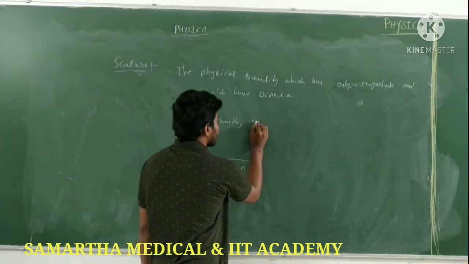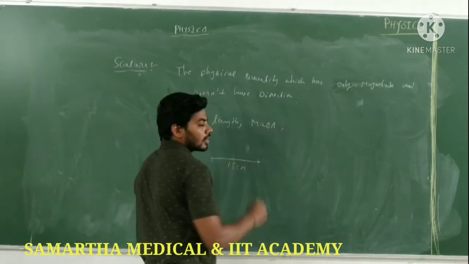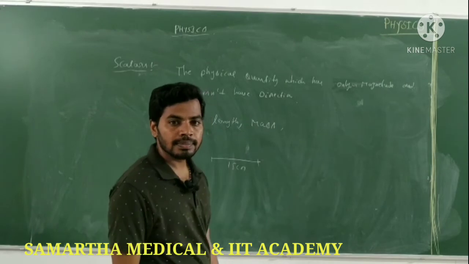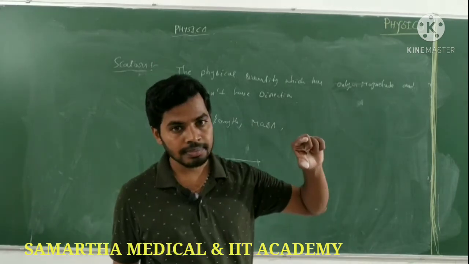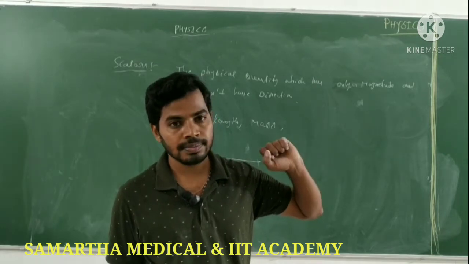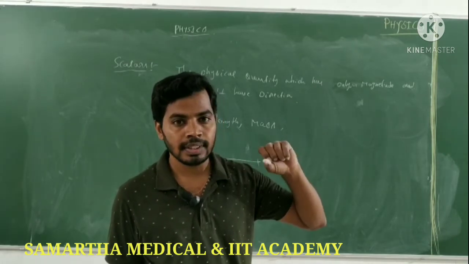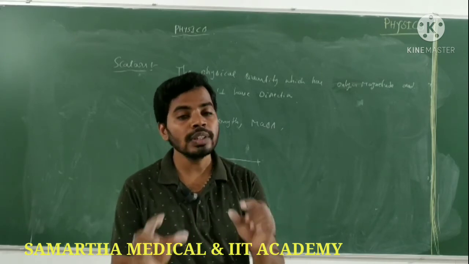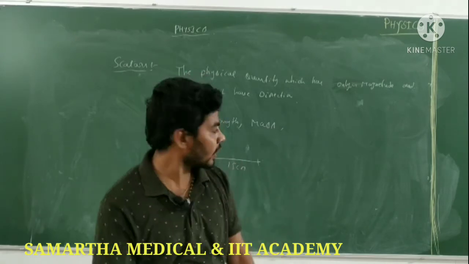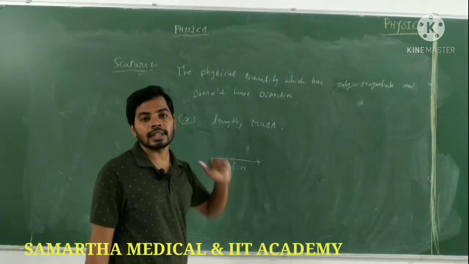And mass. Is mass scalar or vector? Scalar quantity. What is the mass of the body? 20 grams, 20 kg, 30 kg, but no direction. It has only magnitude. That's why mass is also a scalar quantity.